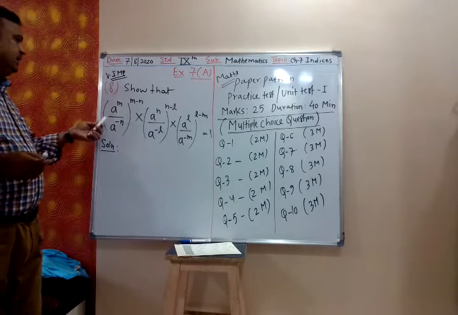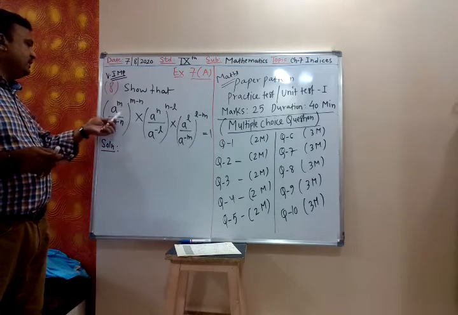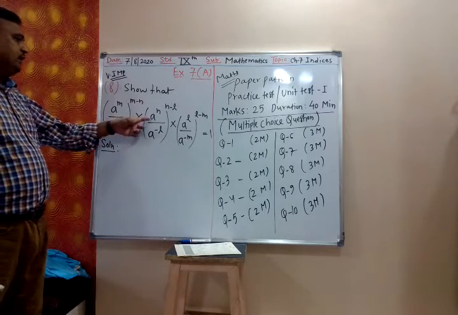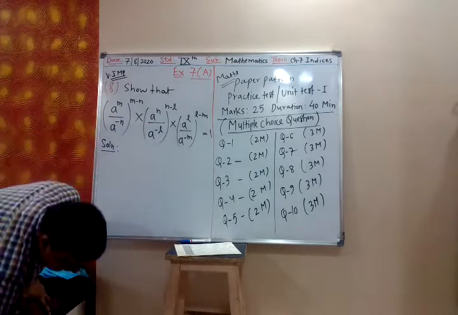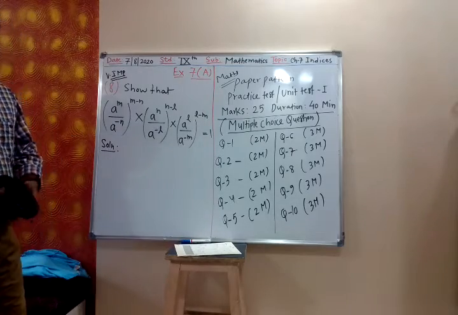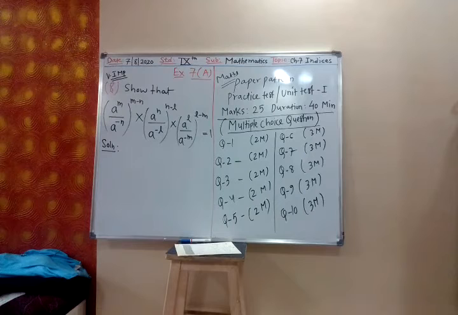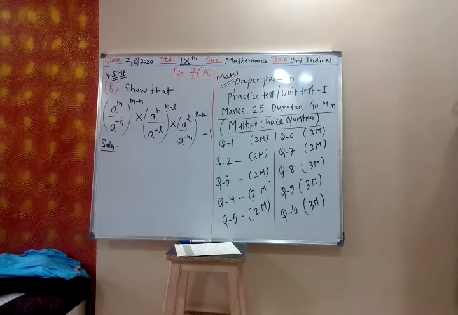Show that a raised to m upon a raised to minus n, whole raised to m minus n, into a raised to n upon a raised to minus l, whole raised to n minus l, into a raised to l upon a raised to minus m, whole raised to l minus m, is equal to 1. Show this part.